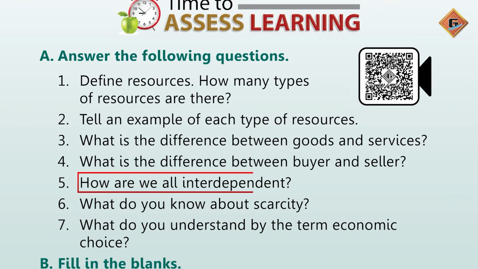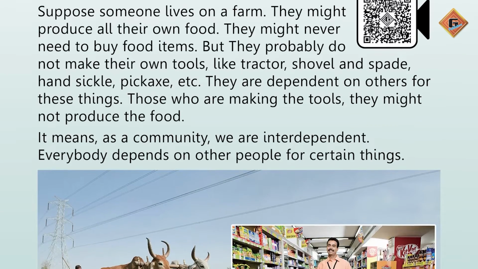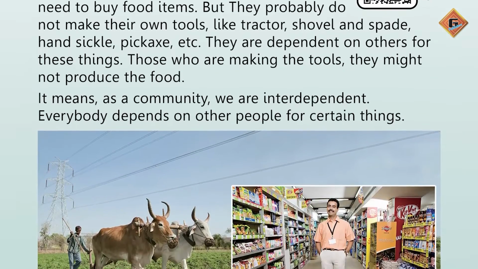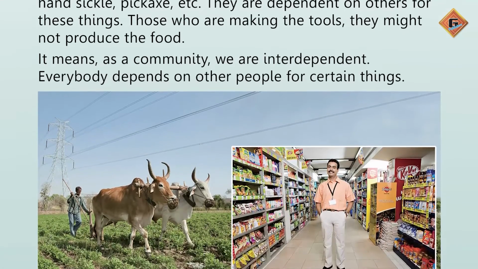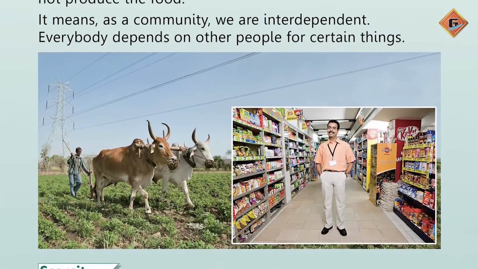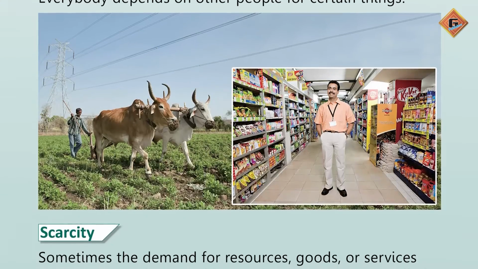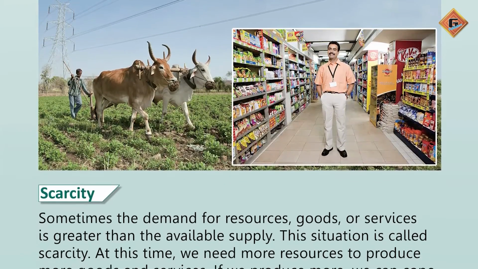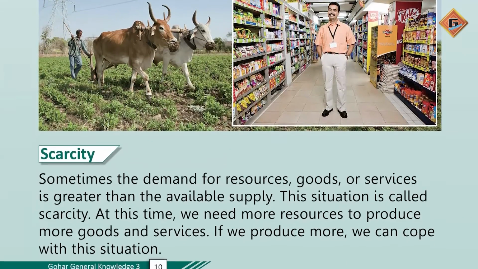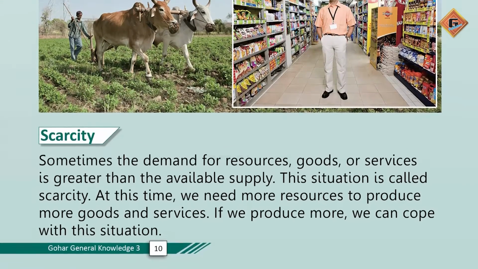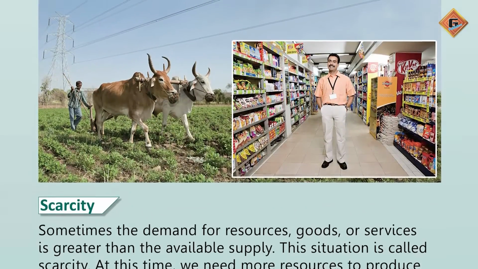How are we all interdependent? We cannot live and act independently. For example, farmer produce crops and provide it to the people who cannot produce crops. Similarly, farmer needs tool like tractor and that he cannot make on his own. For this, he needs other people to make these tools. So everybody depends upon other for their certain things.